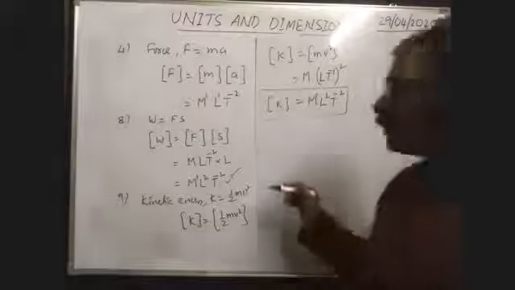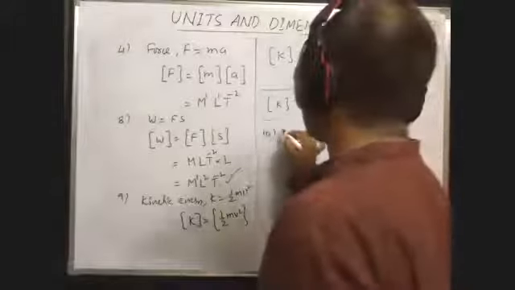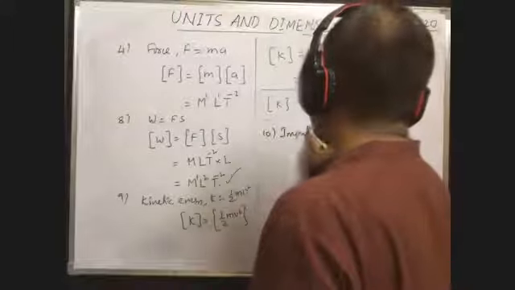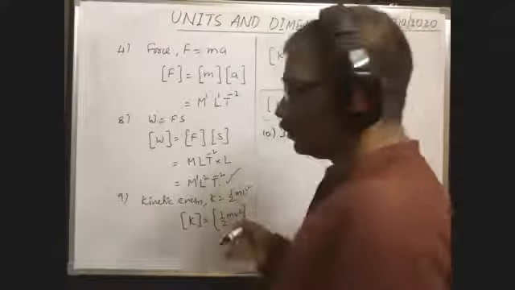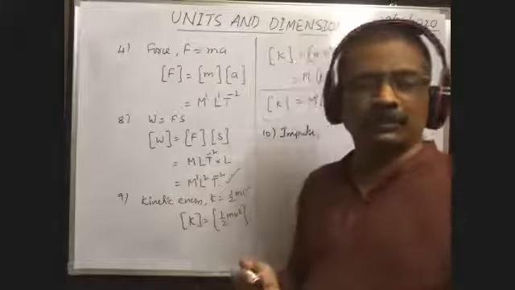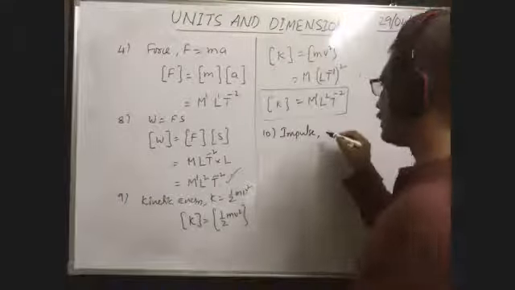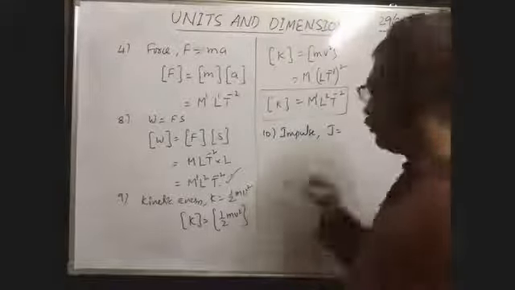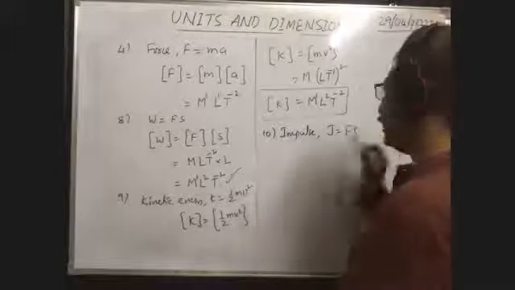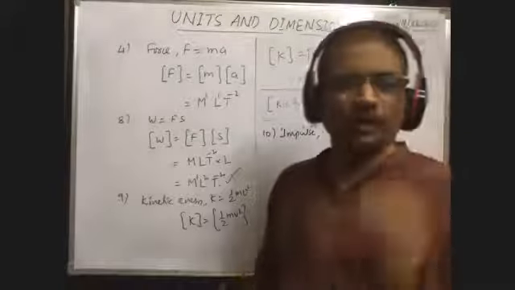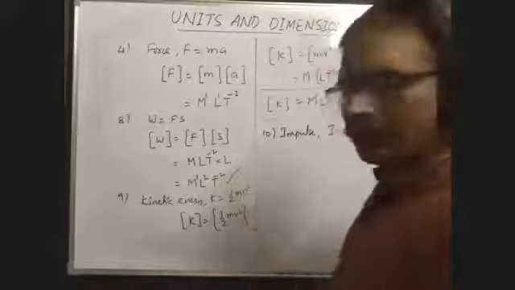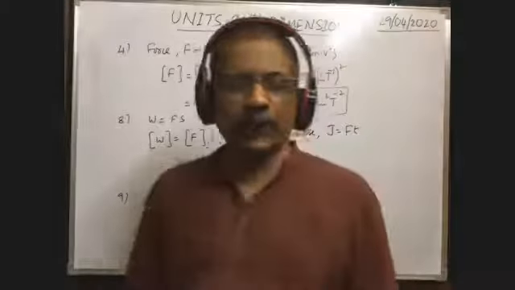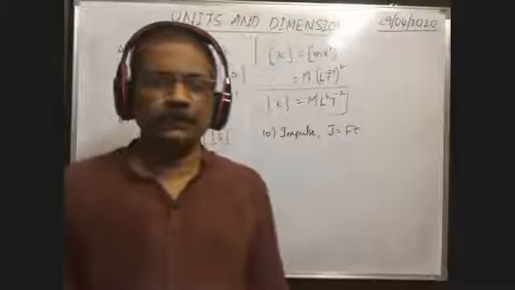What is the formula for impulse? I think somebody told me also. Some of you know this impulse also. What is the formula for impulse? Impulse J is equal to force into time. Okay, you know. Impulse is equal to force into time. Do you know?